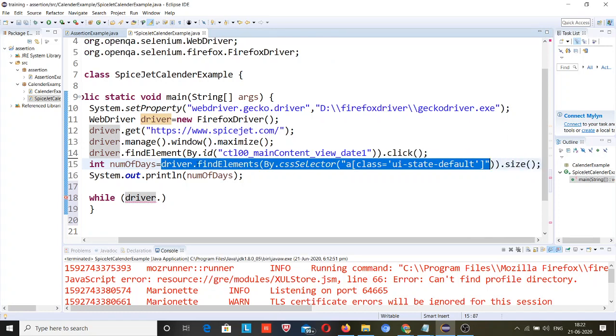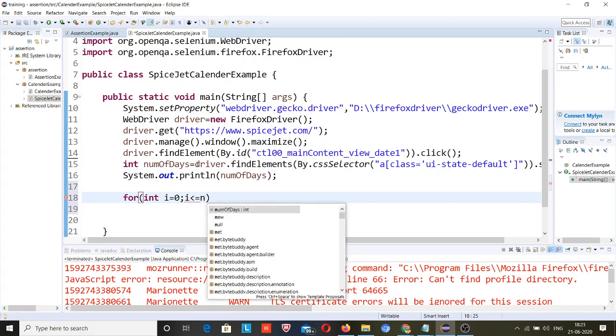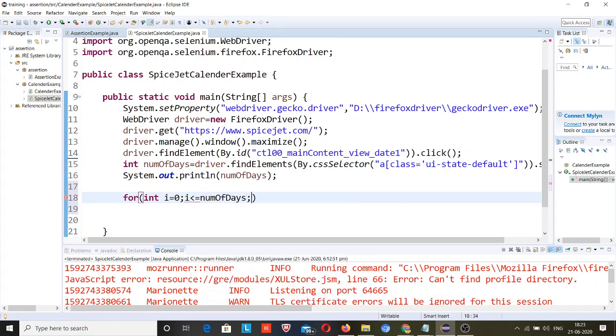I will copy this. No, let me use a for loop, for int i is equal to 0, so that there will be clear understanding. I will use a while loop later on. i is less than number of days, so that the loop will not run extra time. i plus plus.